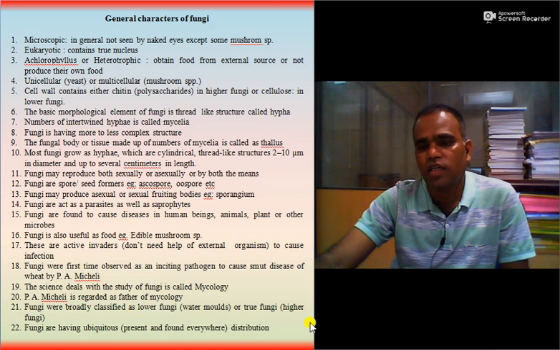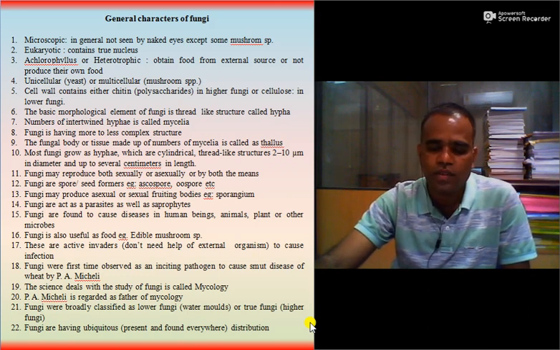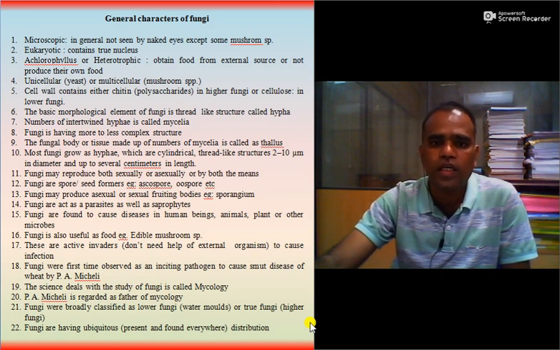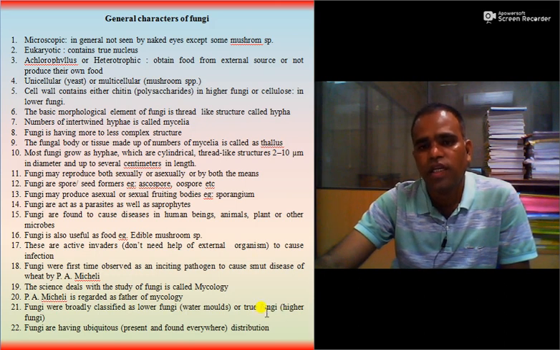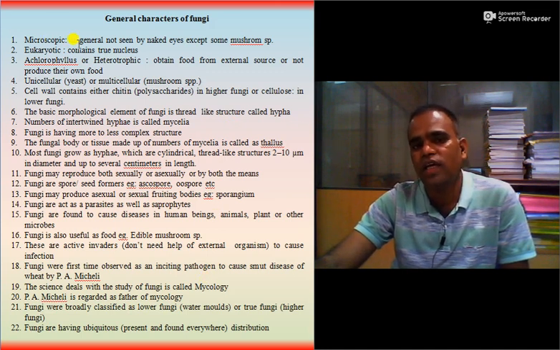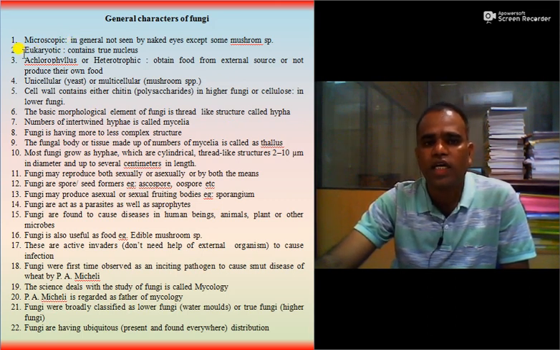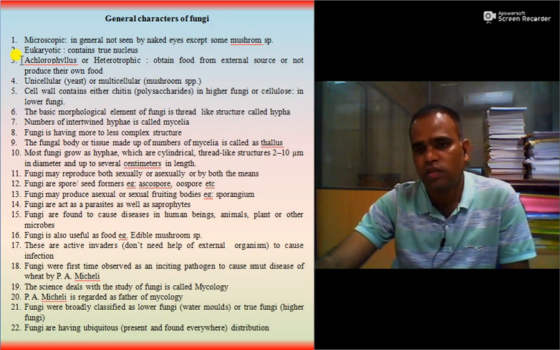So after discussing all these points, if anyone asks to give general characteristics of fungi, then you may enlist all these characters. So fungi are microscopic. In general, they cannot be seen by naked eyes except some of the mushroom species. These are eukaryotic, which contain a well-developed or true nucleus. These are achlorophyllous or heterotrophic, cannot produce their own food but obtain food from an external source.